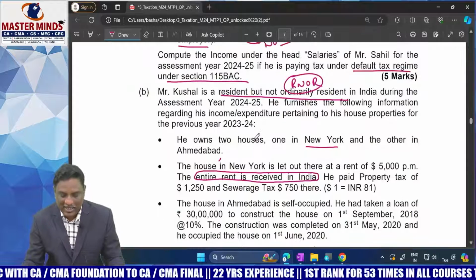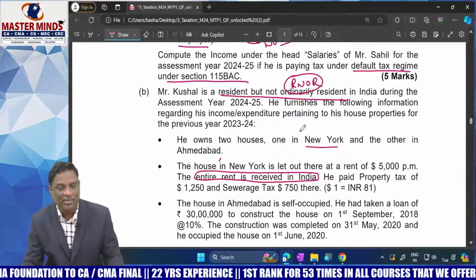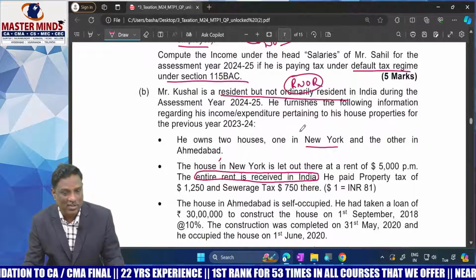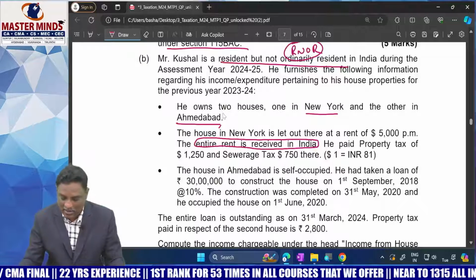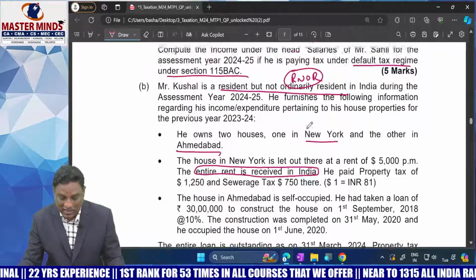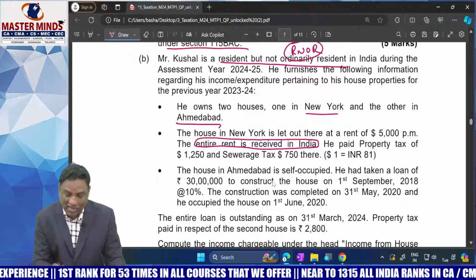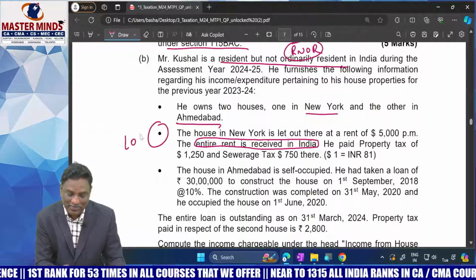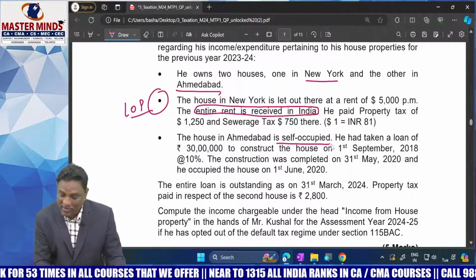So here the New York house will be taxable in India because the place of receipt of income from such property was located in India. The Ahmedabad house is also taxable in India. And one of the important points is that the New York house is a let-out property, whereas the Ahmedabad house is a self-occupied property.